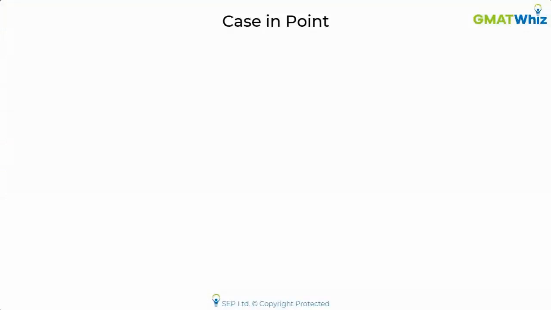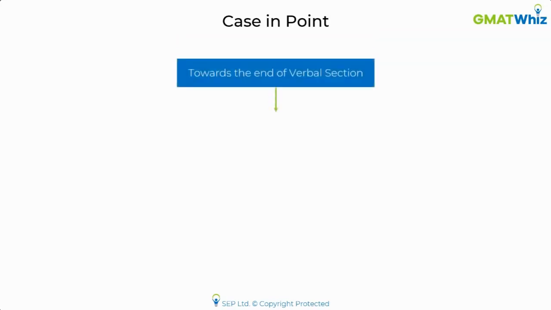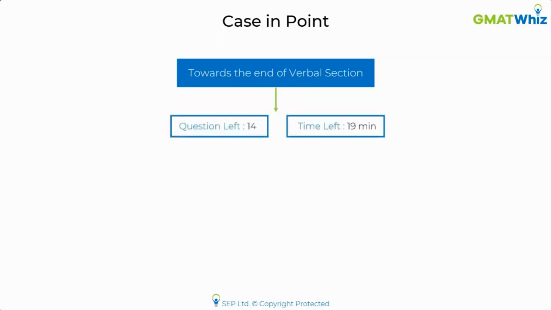Okay, so let me share this with you. This is the case of a student who actually took the GMAT. He was reaching the end of the verbal section, and he found that there were 14 questions still to be attempted in verbal. Basically he had completed 22 of them. He was left with 14 questions, and the time left on the clock was just 19 minutes.